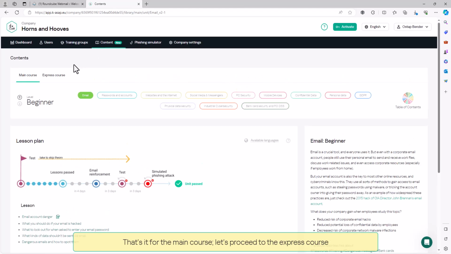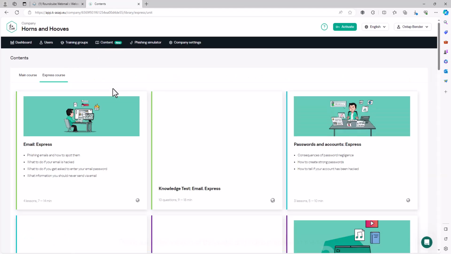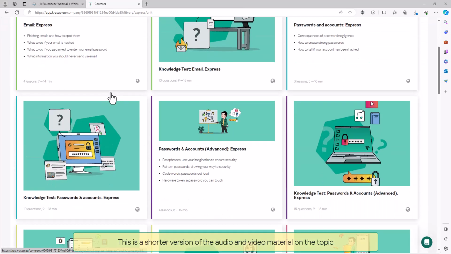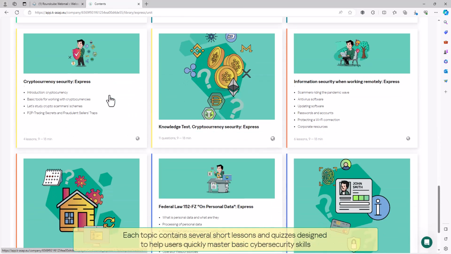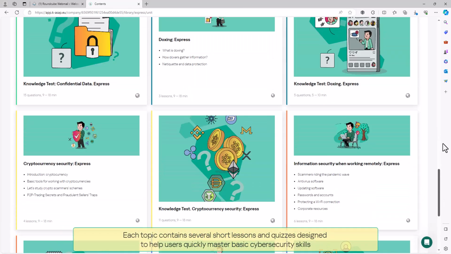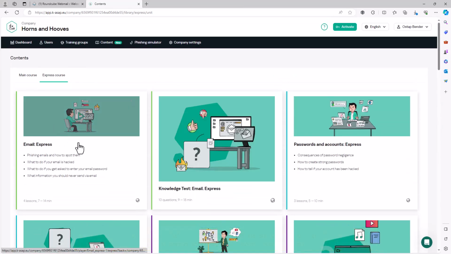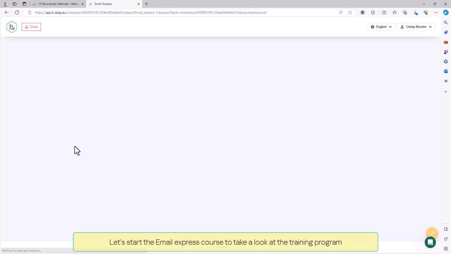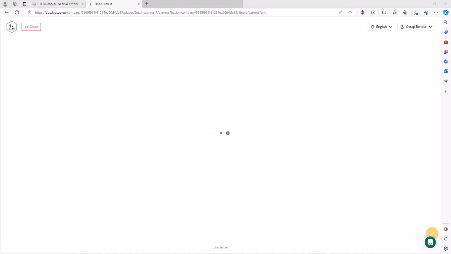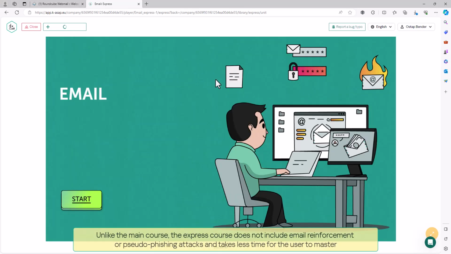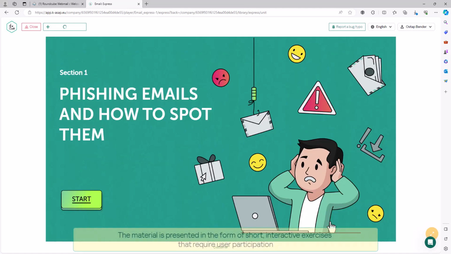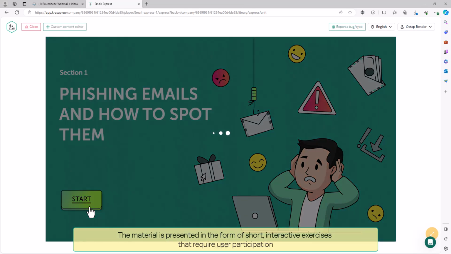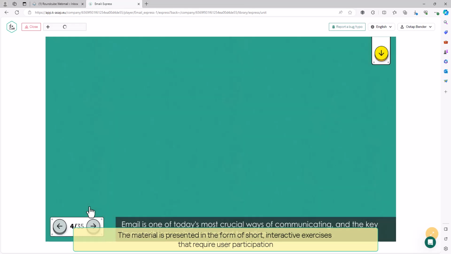That's it for the main course. Let's proceed to the Express course. This is a shorter version of the audio and video material on the topic. Each topic contains several short lessons and quizzes designed to help users quickly master basic cybersecurity skills. Let's start the Email Express course to take a look at the training program. Unlike the main course, the Express course does not include email reinforcement or pseudo-phishing attacks and takes less time for the user to master. The material is presented in the form of short, interactive exercises that require user participation.